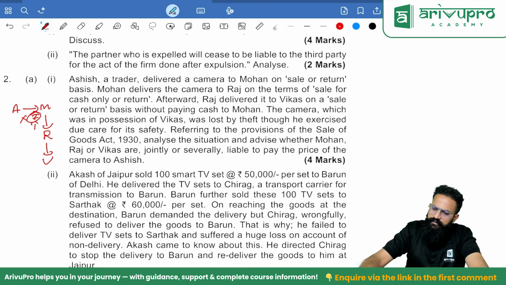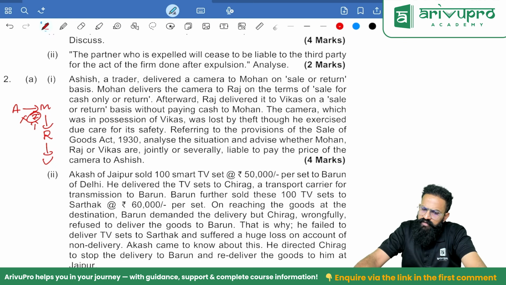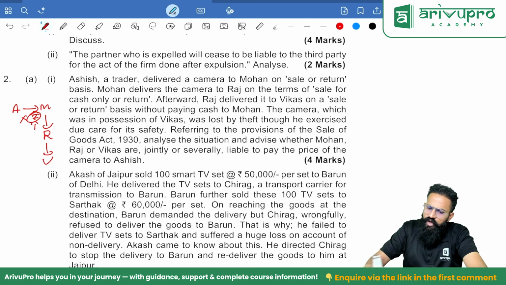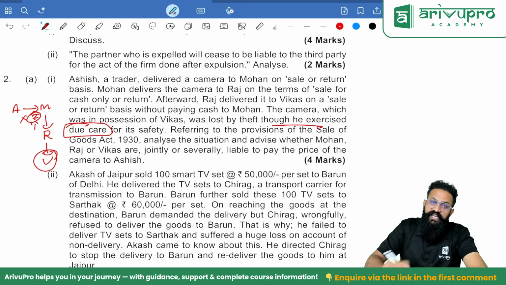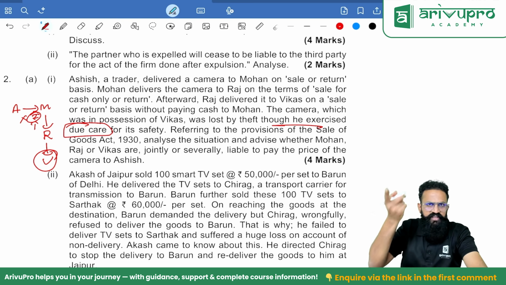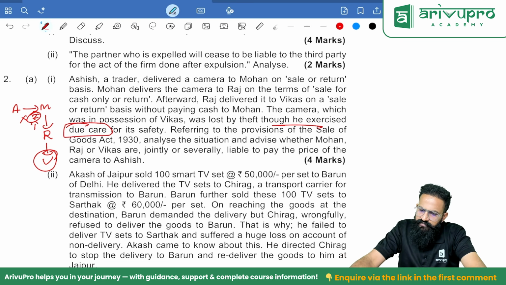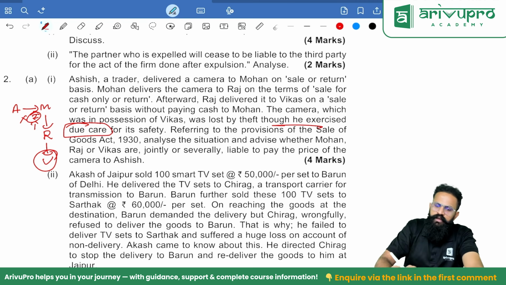The camera which was in possession of Vikas was lost, though he exercised due care, meaning he has taken proper care. If not, you can say Vikas is responsible. Referring to the provision of Sale of Goods Act, analyze the situation and advise whether Mohan, Raj or Vikas are jointly or severally liable. Who will be liable?